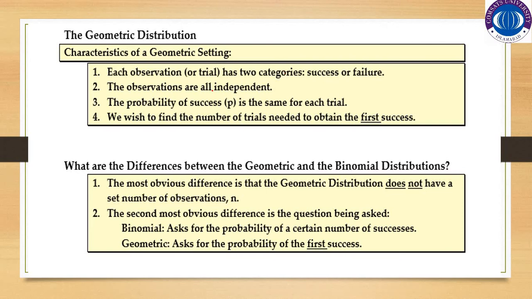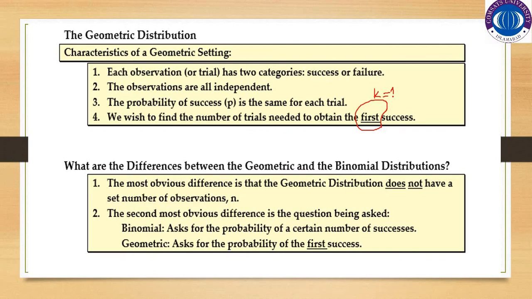The observations are all independent. The probability of success is the same for each trial. We wish to find the number of trials needed to obtain the first success. This point is the basic difference between the negative binomial and geometric distribution. This first success means k is equal to 1.